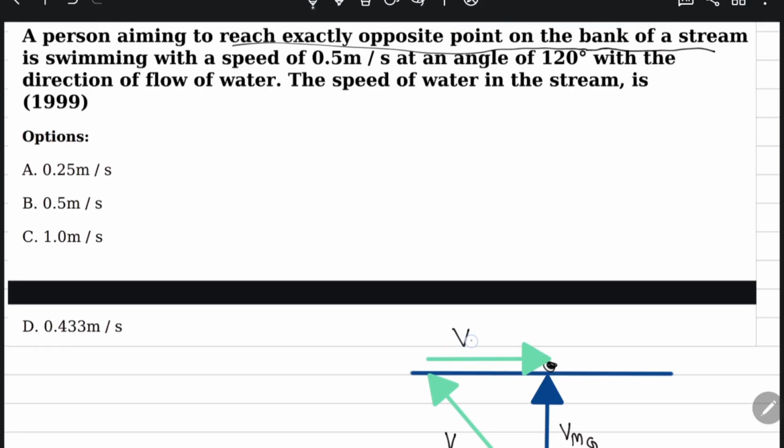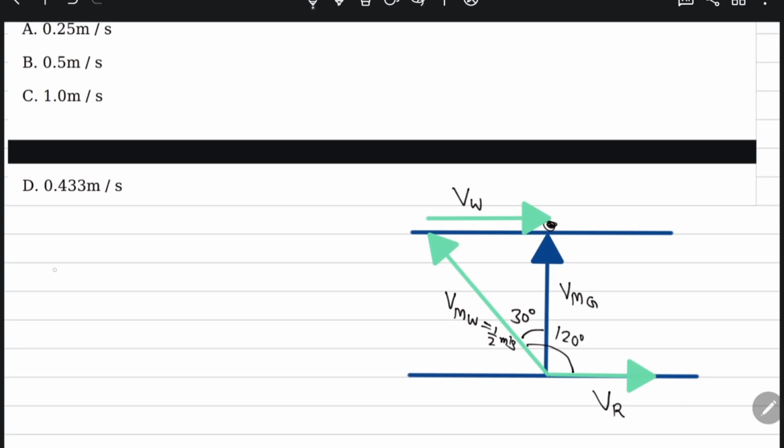Velocity of water. We can apply sine theta, that is sine 30 degree, is equal to perpendicular upon hypotenuse. The perpendicular is the velocity of water, and the hypotenuse is the velocity of man with respect to water, that is half. So sine 30 degree is 1 by 2, and this is equal to velocity of water divided by half.